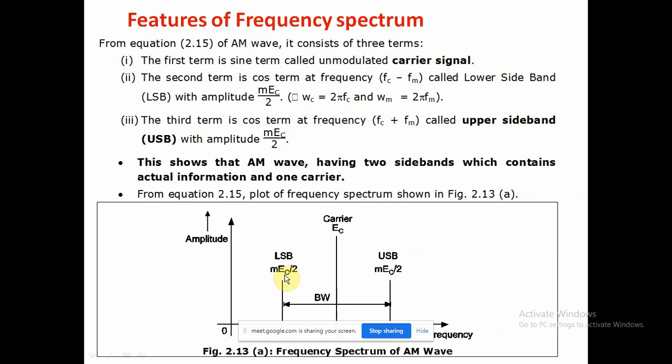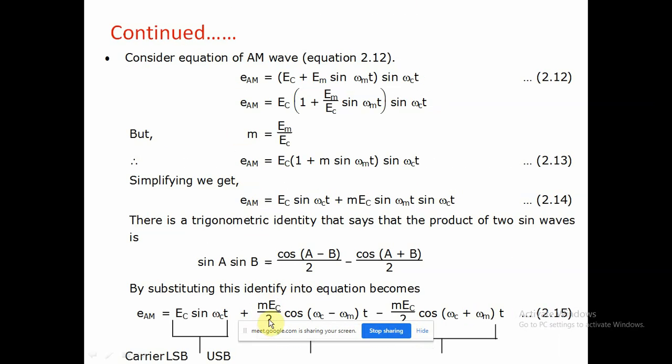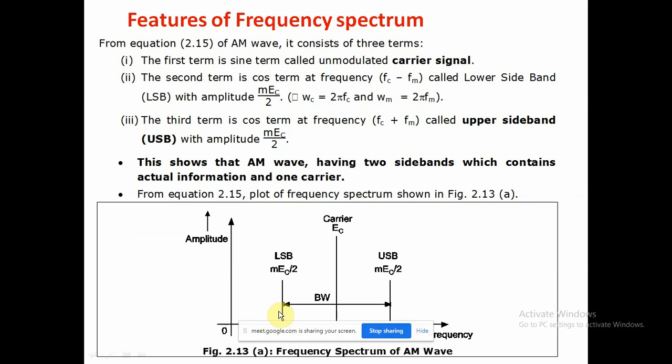M EC by 2 is the amplitude of the lower side band, and the upper side band has the same amplitude, M EC by 2, with the carrier signal in between. The distance from LSB to USB is what we call the bandwidth. In the equation, the first term is the unmodulated carrier signal.